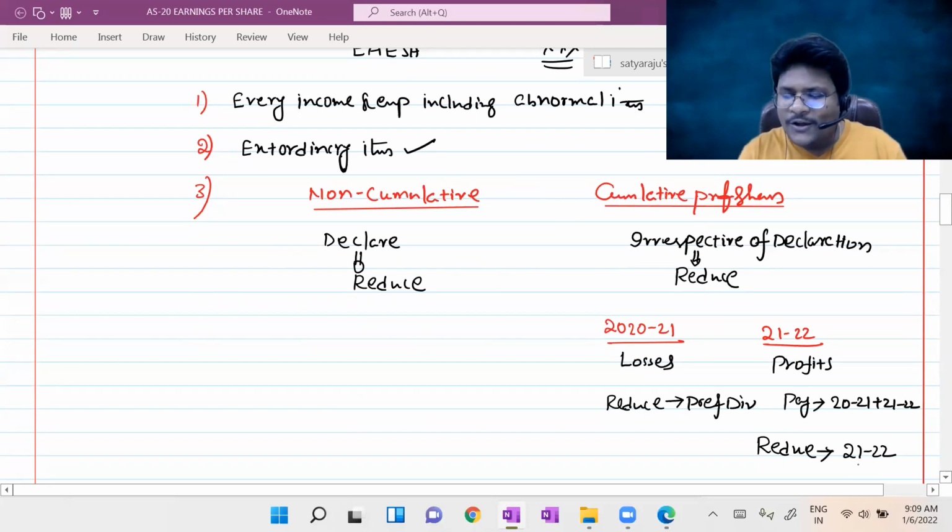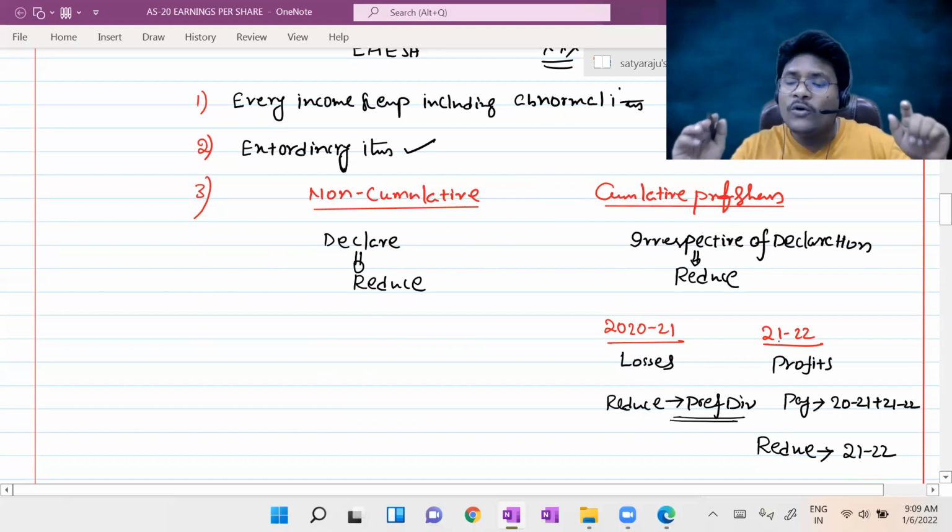You know why? You already reduced the 2021 dividend in the year 2021 calculation. Tell me, guys, in the calculation of 2021, even though you did not pay any single rupee as dividend, you already reduced that year's preference dividend. So that's why in the year 21-22, even though you made a payment for the 2 years collectively, you should only reduce that particular year's dividend.